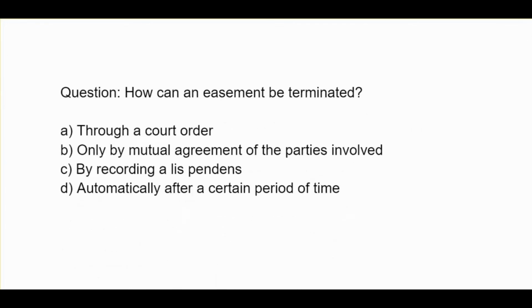How can an easement be terminated? A, through a court order. B, only by mutual agreement of the parties involved. C, by recording a lis pendens. D, automatically after a certain period of time.